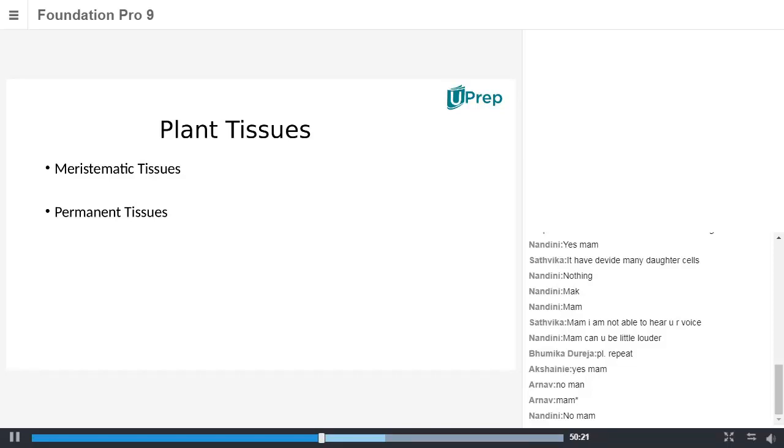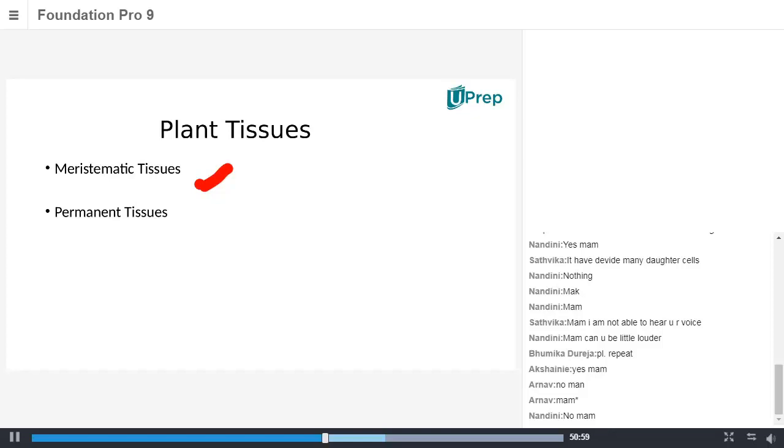The word meristematic itself indicates, it's another Latin word, meristem indicates growth or division. So here comes the point of cell division.